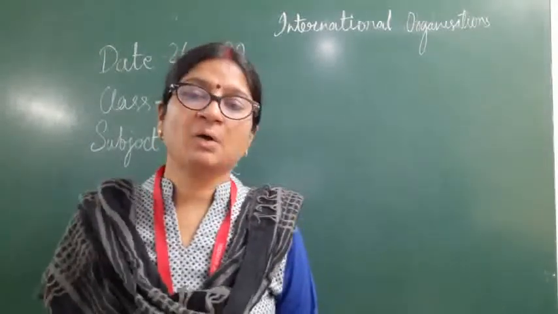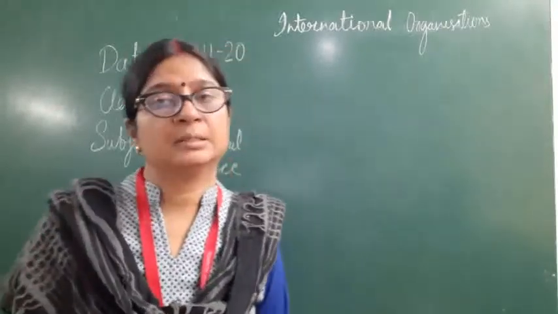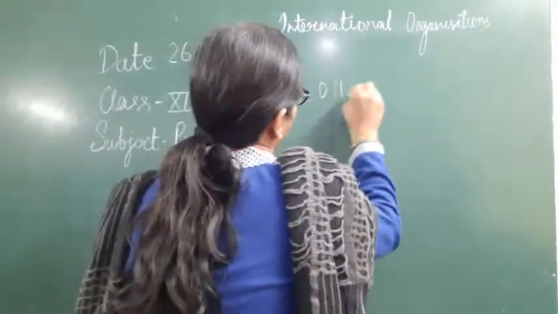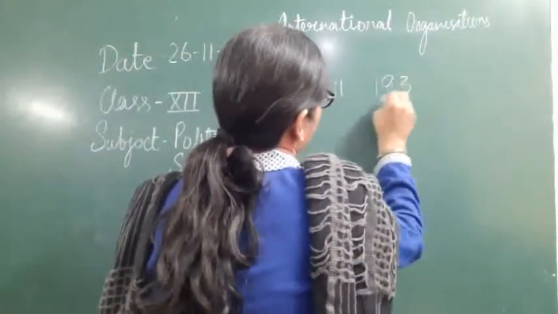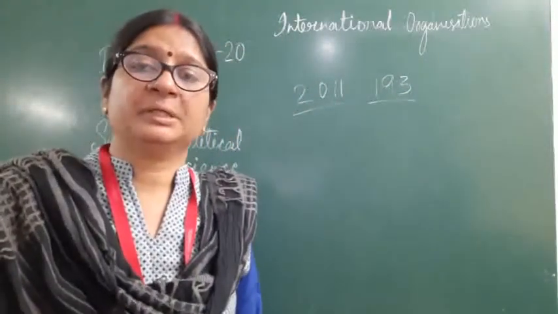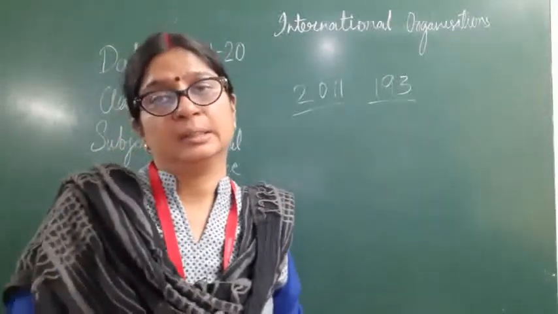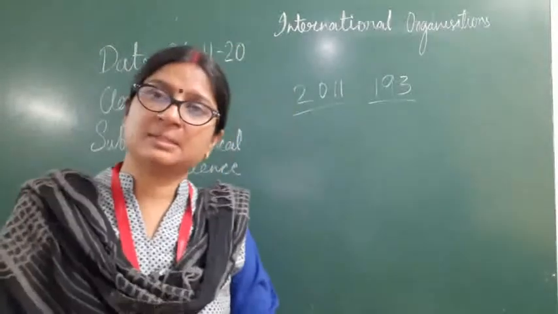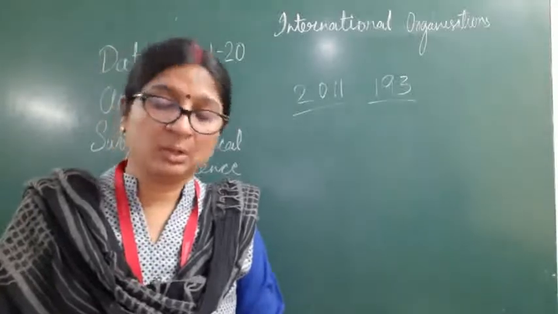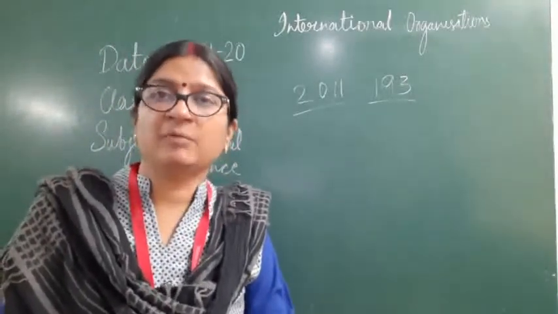And now we will see the total membership of United Nations organization. In the year 2011, we can say there are 193 members of the UN. All the sovereign countries are the members of the UN, and these countries get representation in the General Assembly. They are all members of the General Assembly, where all have one vote, which has the same value.